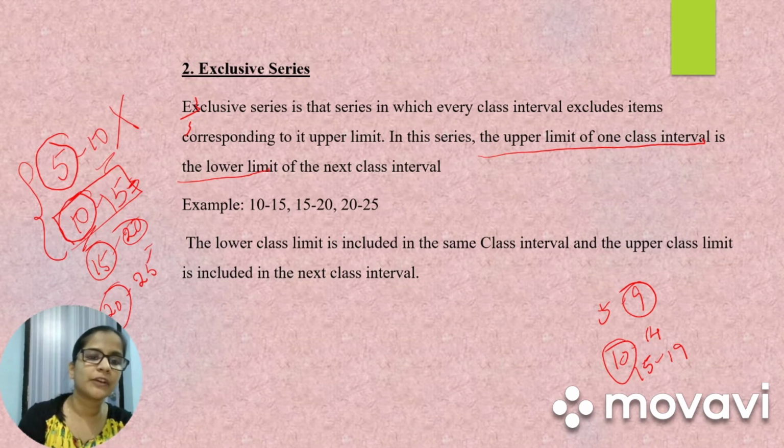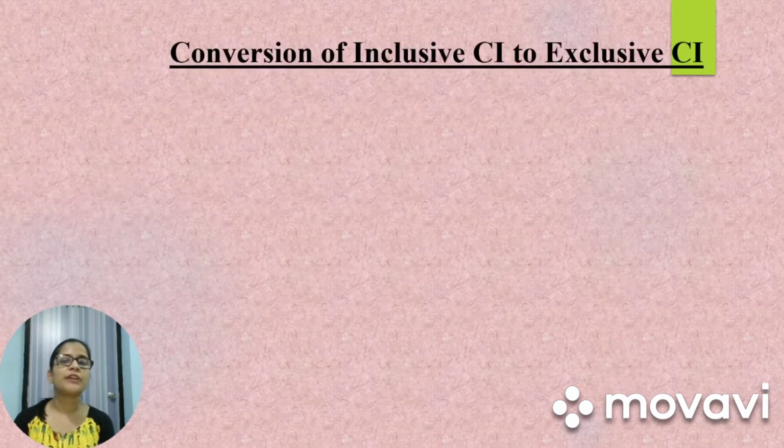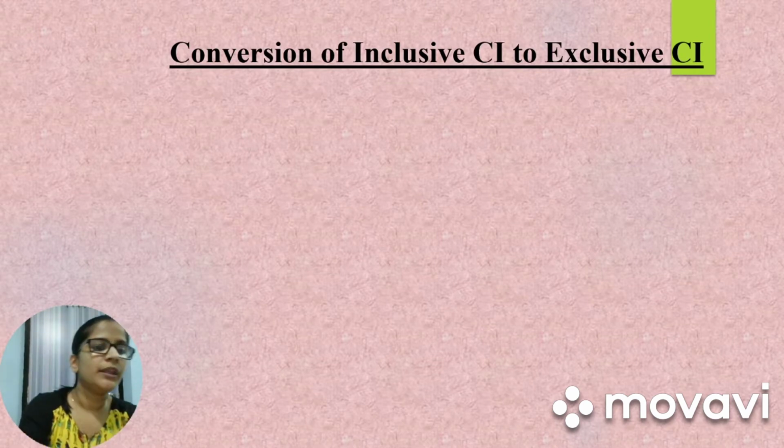If they ask you marks between 20 to 25, you would be writing it in this class interval. So the lower class limit is included in the same class, but the upper class limit is included in the next class. Next we have conversion of inclusive class interval to exclusive class interval.